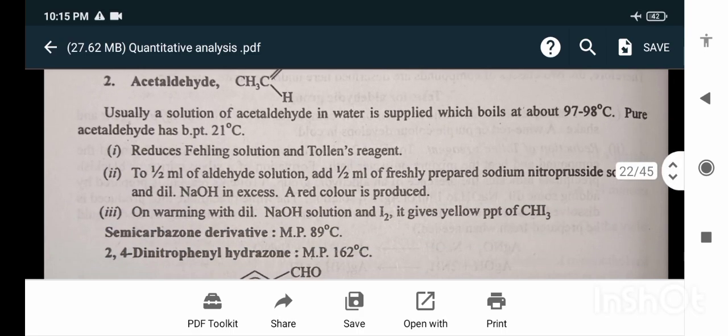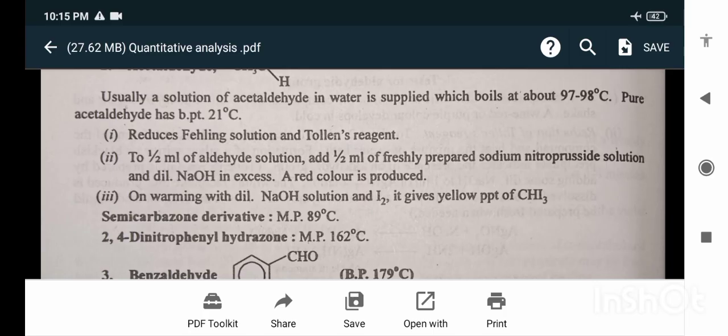Acetaldehyde. Usually a solution of acetaldehyde in water is used, which boils at about 97 to 98 degrees Celsius. Pure acetaldehyde has a boiling point of 21 degrees Celsius and reduces Fehling's solution and Tollens reagent. To half a ml of the aldehyde solution, add half a ml of freshly prepared sodium nitroprusside solution and dilute NaOH in excess, and a red color is produced.